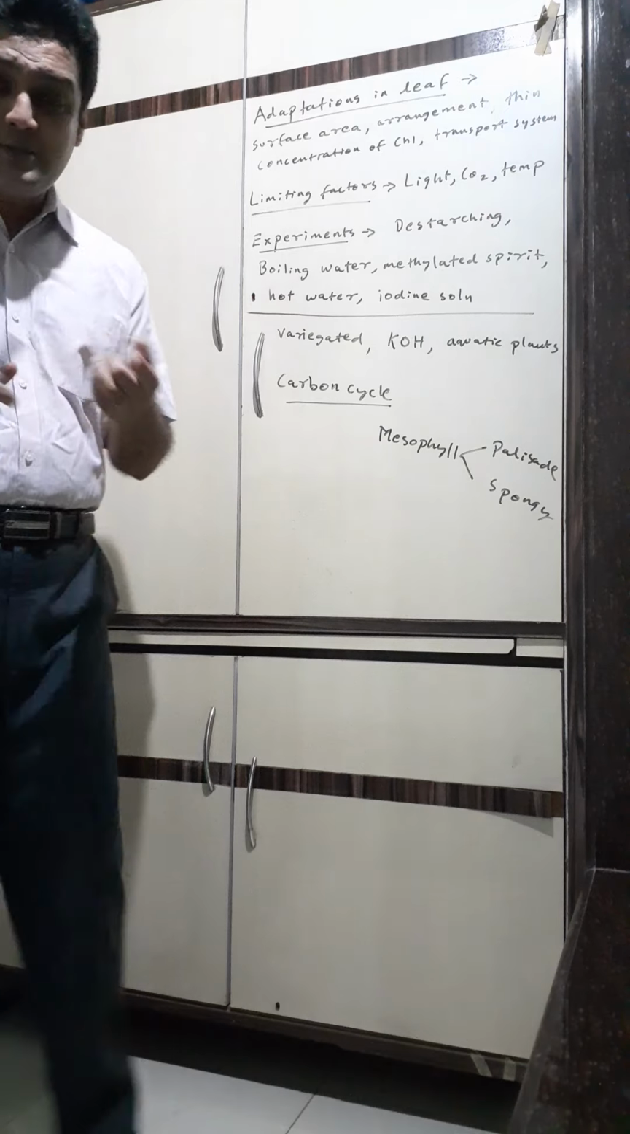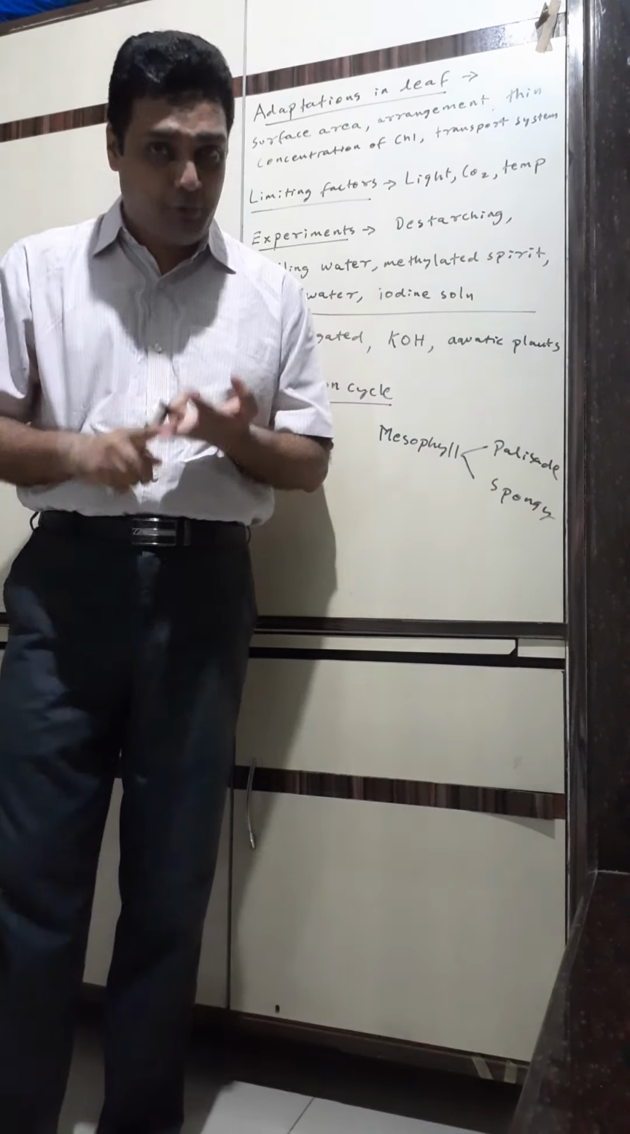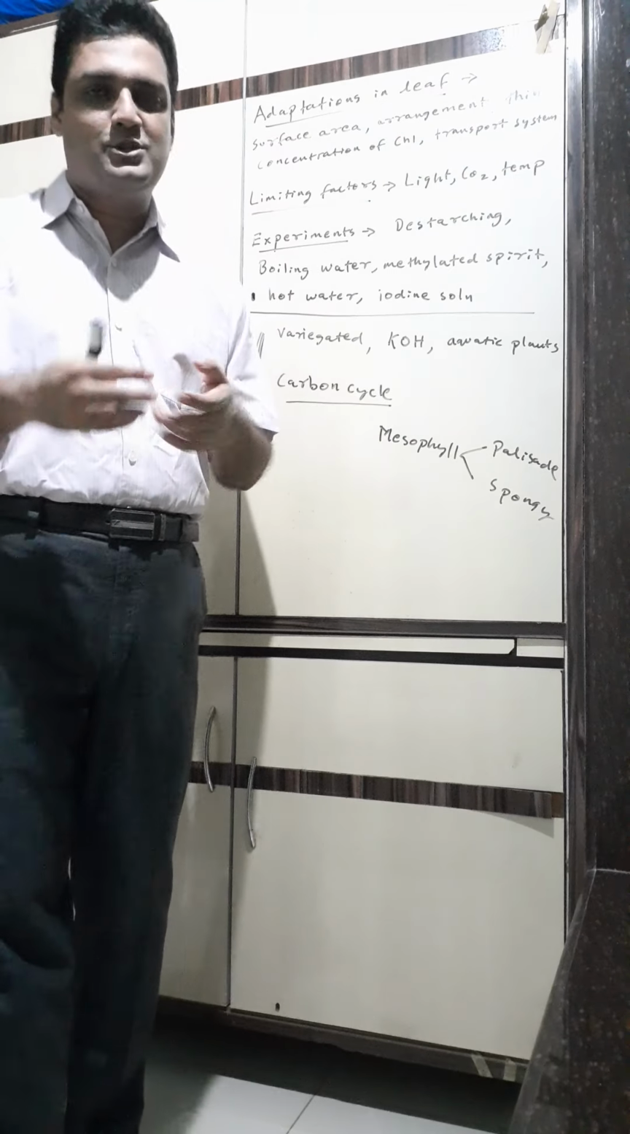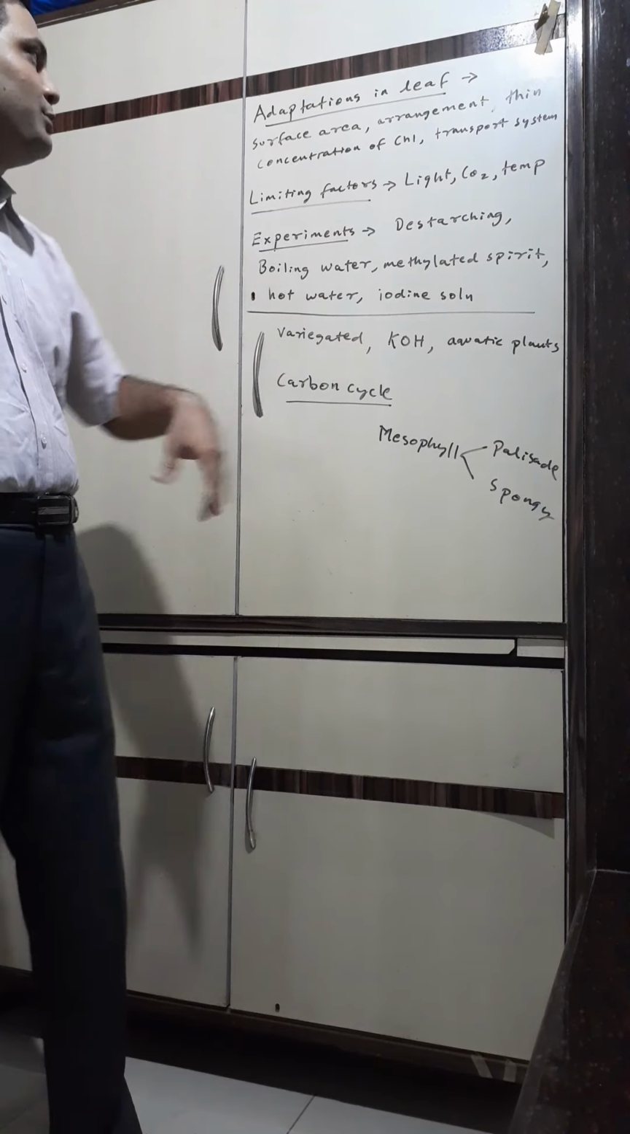Transport system, you want to transport water and minerals, you want to transport the food. So the leaf veins will contain xylem and phloem. So that is for proper transport.